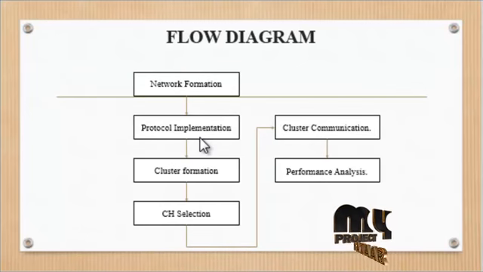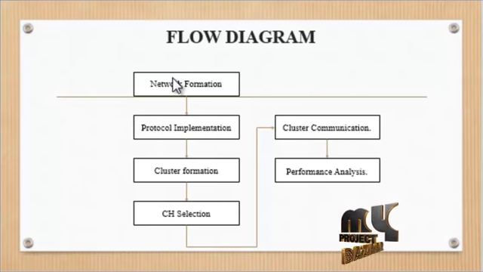Let us see the flow diagram. First one is the network formation. The network is formed with a given range of the sensors. Nodes are grouped automatically depending upon their radio range, and formed into a group registration.